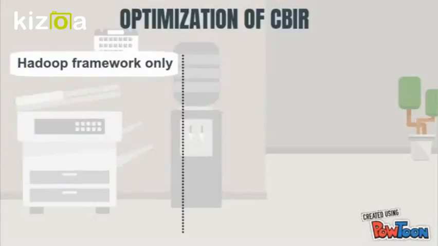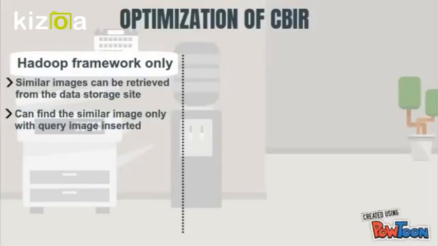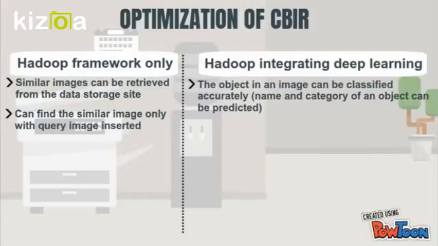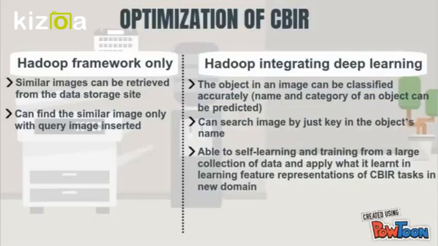By using the Hadoop framework, similar images can be retrieved from the data storage site, finding the similar image only with a query image inserted. But with Hadoop integrating deep learning, the object in an image can be classified accurately. You can search for an image by just keying in the object's name, and the system is able to self-learn and train from a large collection of data.